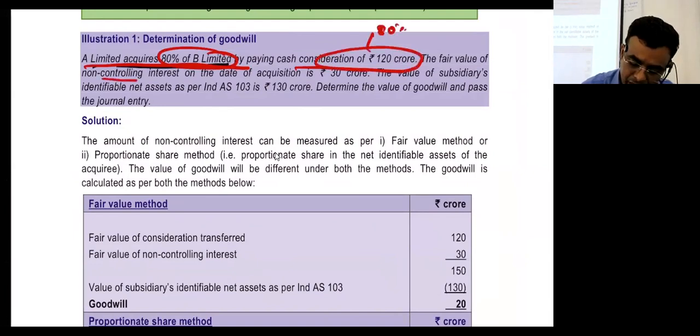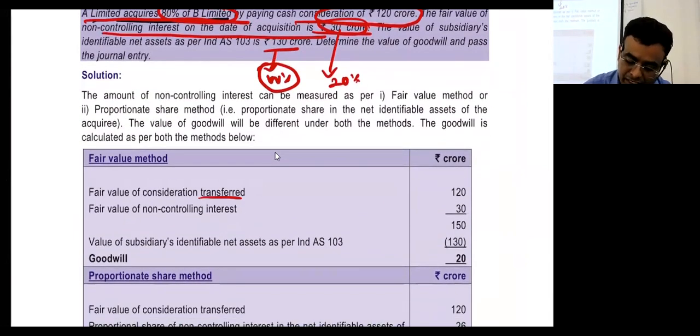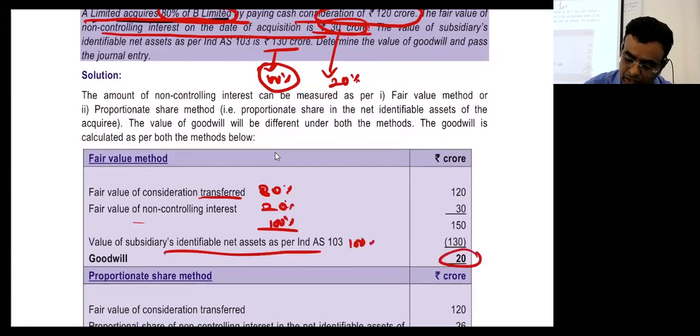The fair value of non-controlling interest is 30 crores. This is for 20%. The value of subsidiary's identifiable net assets is for 100%. So if you want to compare this 100%, you want to add these two values. Yes or no? Okay, fair value of consideration paid 80%, and non-controlling interest 20%. This comes to 100%. Value of subsidiary identified as per 103 is 100%. Compare this and you will get it.